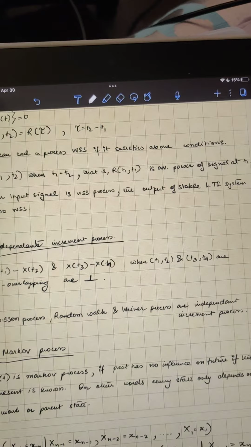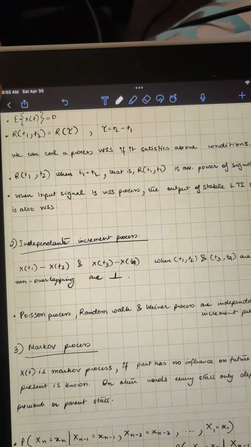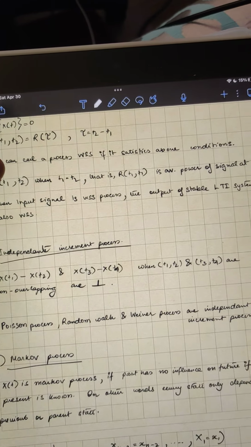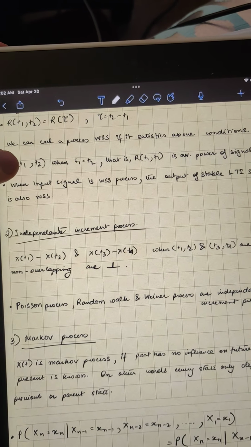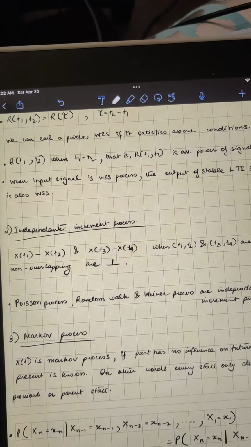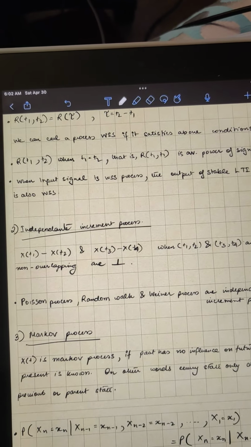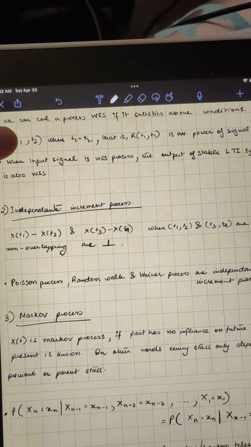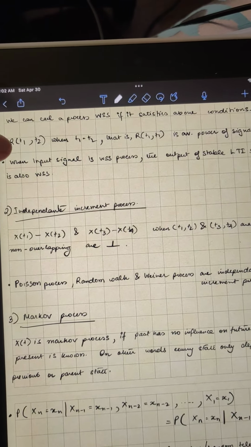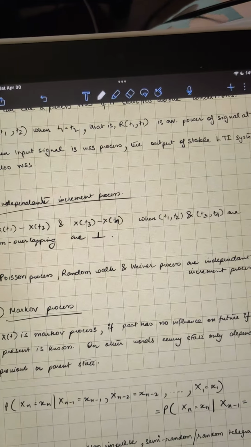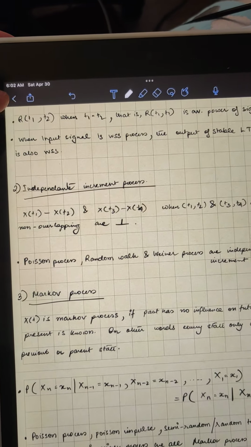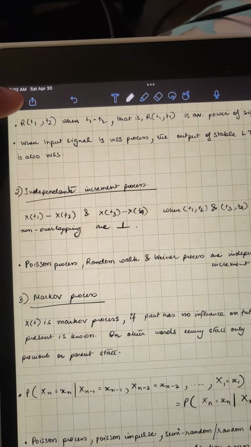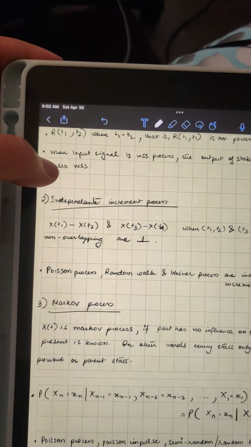One very interesting fact is that r(0) is the average power of the signal. And if the input signal is a WSS process, the output of a stable LTI system is also WSS, wide sense stationary.